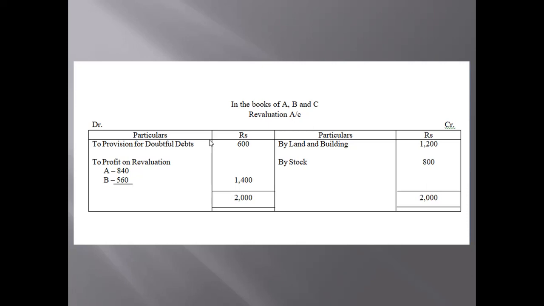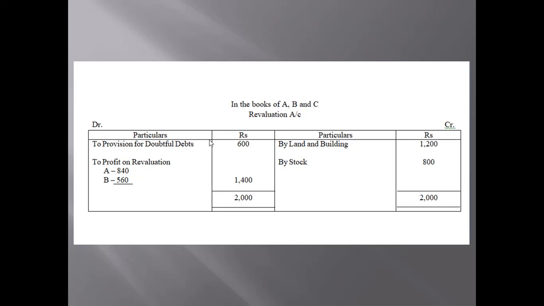As you can see in the question, land and buildings is to be increased to 14,000. The question is itself saying that this item is to be increased to 14,000, so we have to look at the previous figure. Land and building was 12,800. Right now it is 14,000, so by 1,200 it is increasing. So we have to write it on the credit side because the asset is increasing.